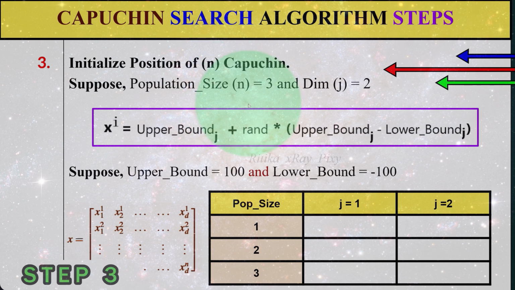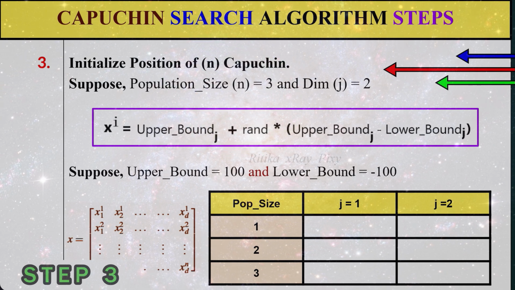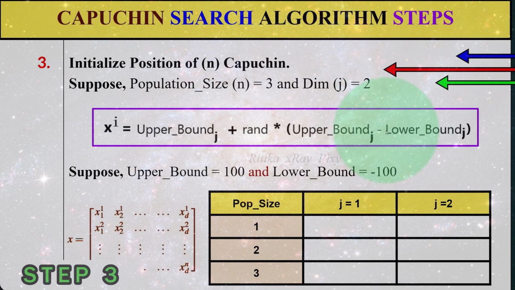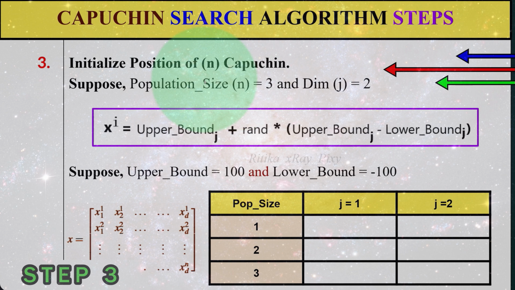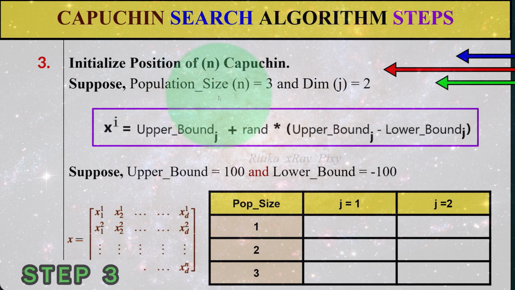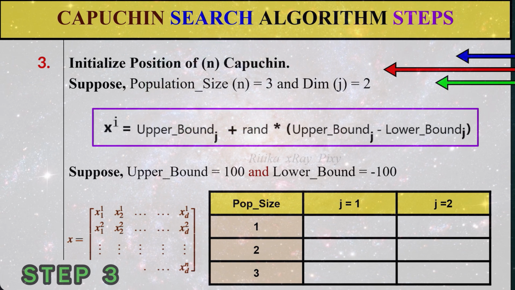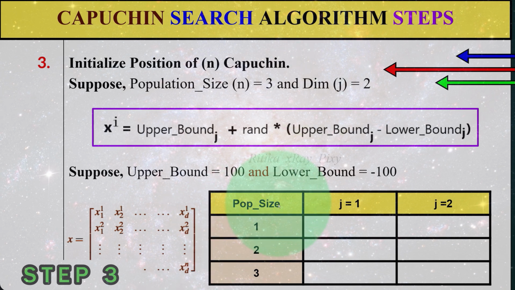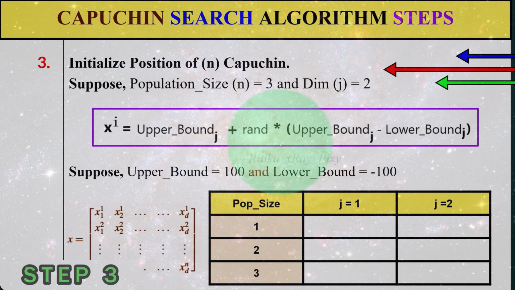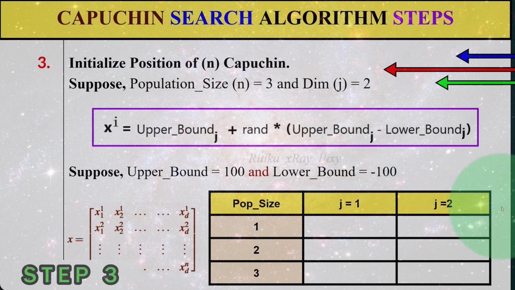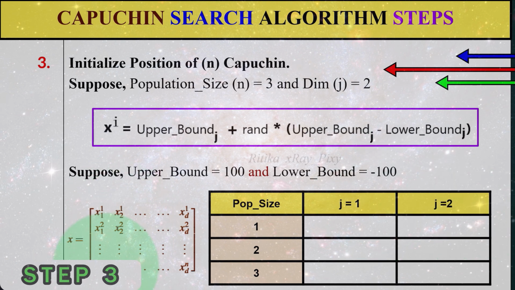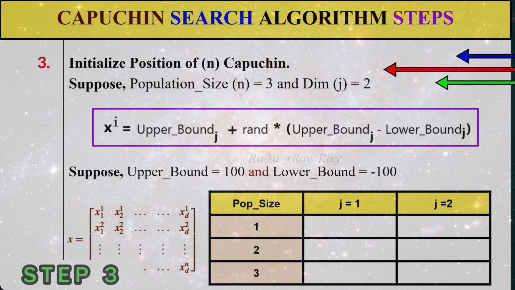Next we will initialize the population for the n Capuchin in the search space randomly. Here we are using this equation to initialize the population for each member. Suppose we have the population size, that is the total number of search agents, or we can say the total number of Capuchin, 3. Here you can see we have population size 3. We have 3 members. Then we have dimension 2, 1 and 2. Here you can use any number of search agents, 50, 100, 1000, it depends.